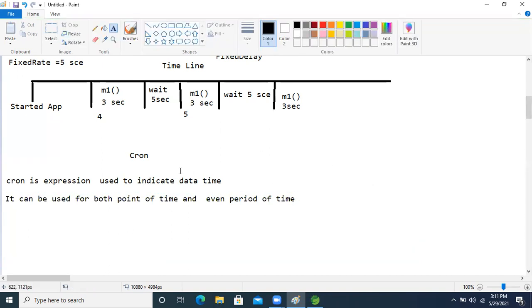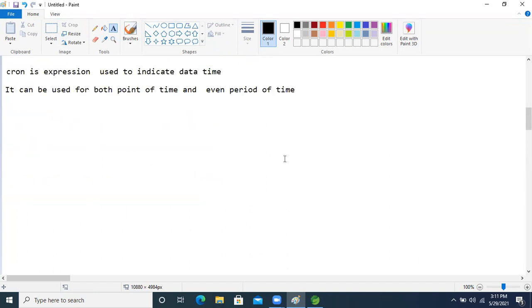Based on the cron expression, we can apply both of those things.